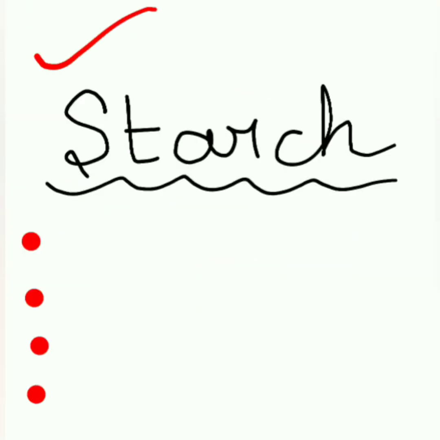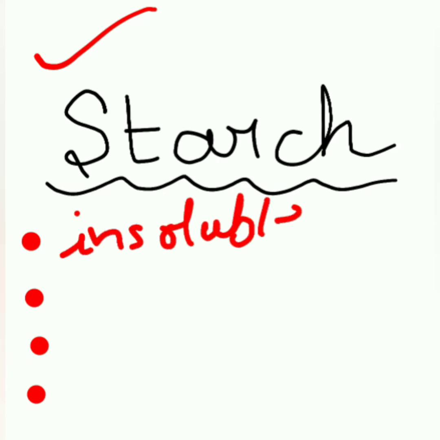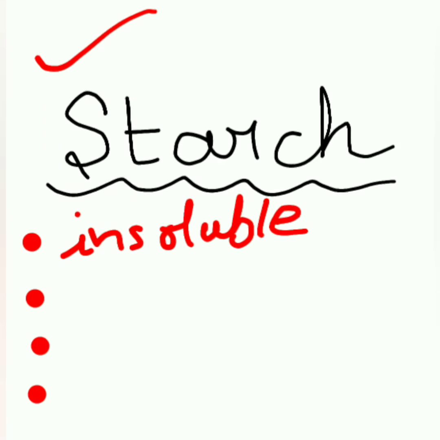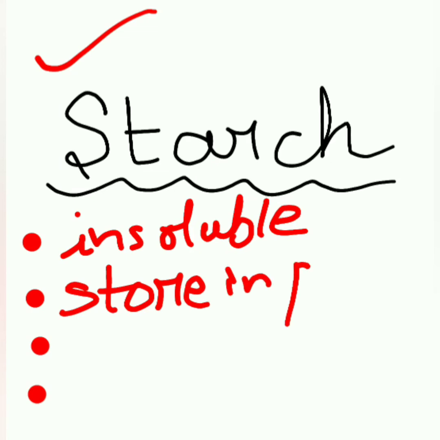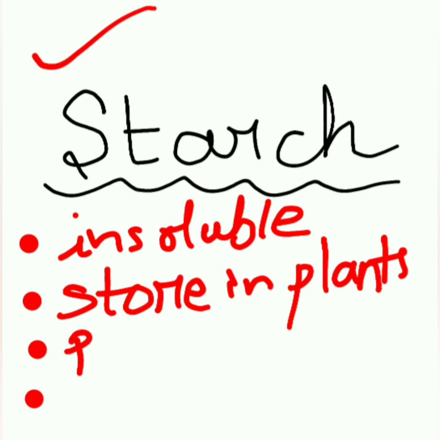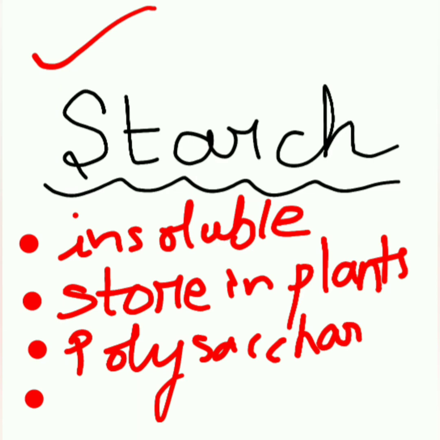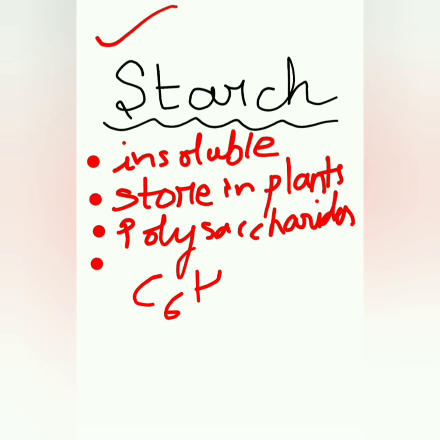Next carbohydrate is starch. So starch is an insoluble carbohydrate. It is mainly stored in plants. It is called a polysaccharide. The formula of starch is (C6H10O5)n.